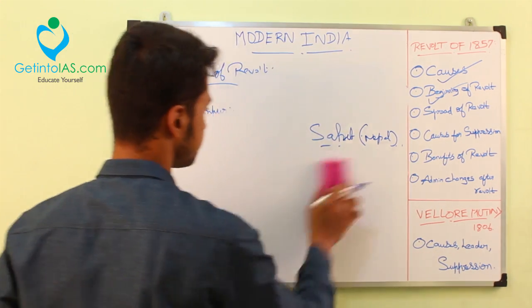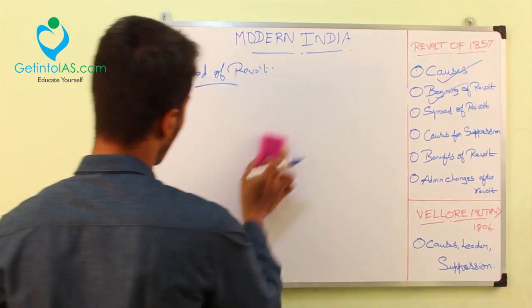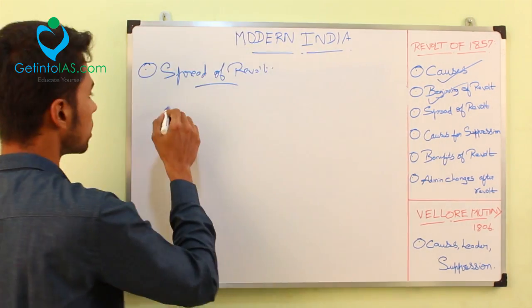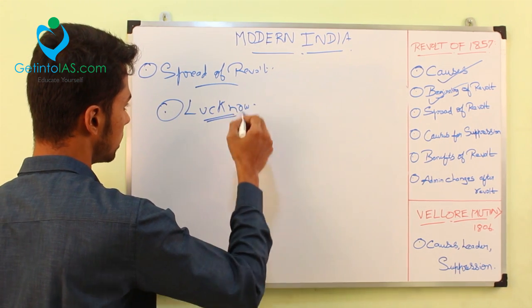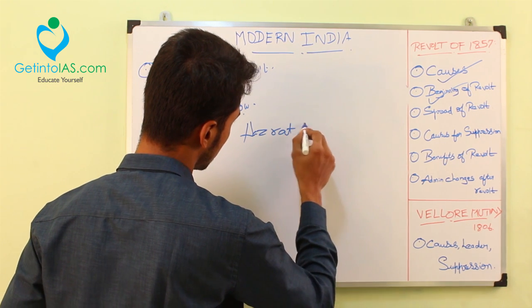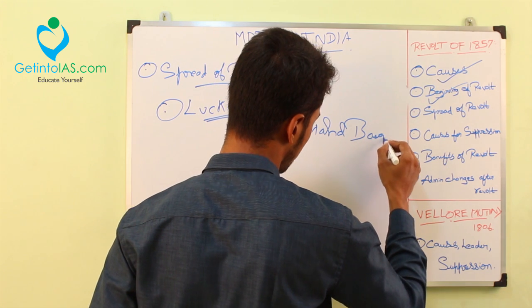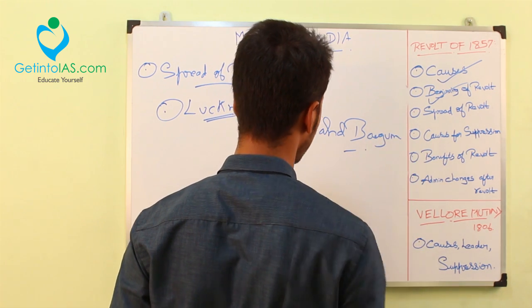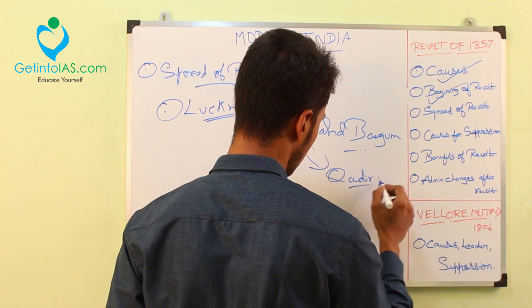Now we'll see the next. We'll see Lucknow. What happened in Lucknow? All these regions were in UP only. In Lucknow, there was a queen called Hazrat Mahal Begum and her son Qadir.